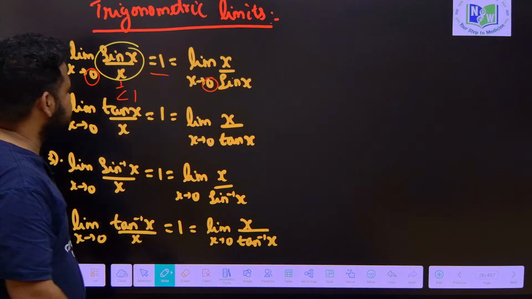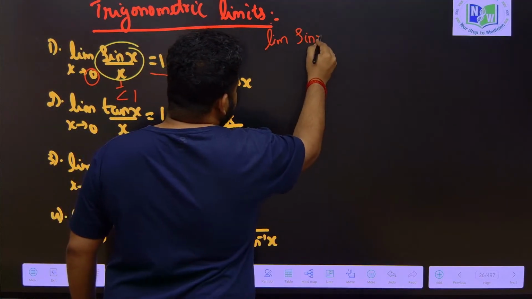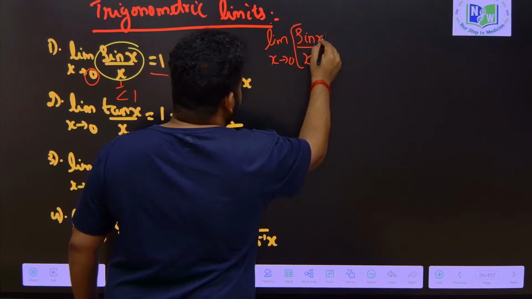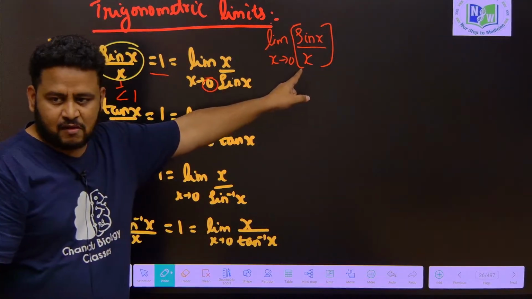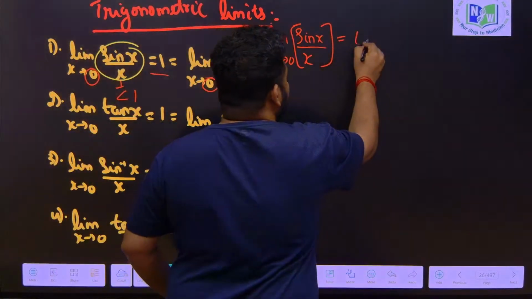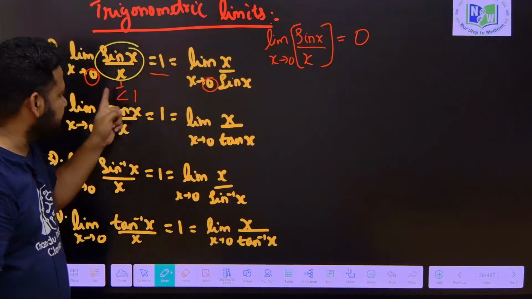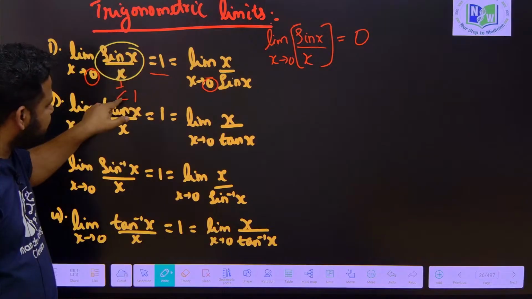Suppose sometimes they will give the limit of sin x by x as x tends to 0 inside a greatest integer function. Here it is less than 1, so the answer will tend towards 0. This will become equal to 0. If it is a greatest integer function, don't get confused. The limit of sin x by x as x tends to 0 is 1, but the actual value of sin x by x without the limit is less than 1.